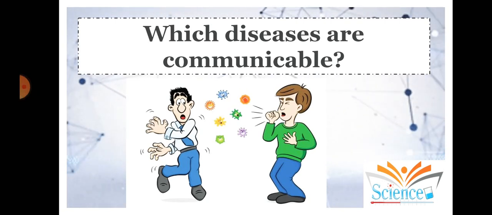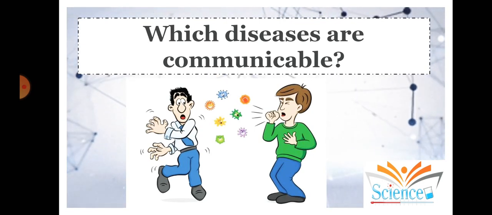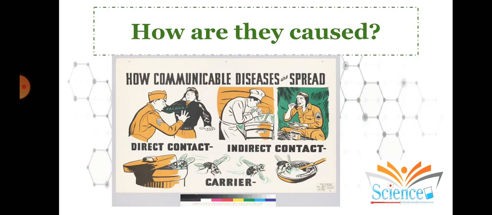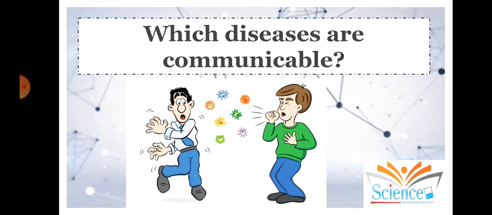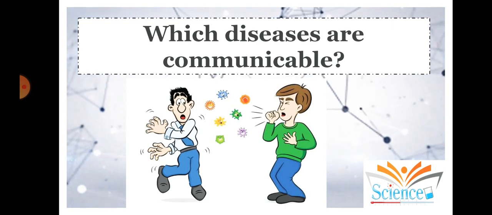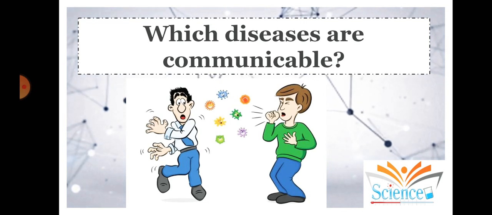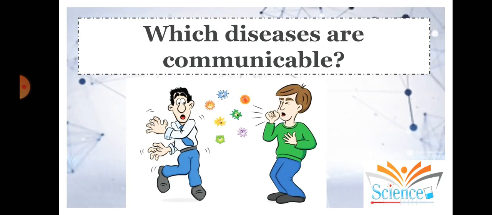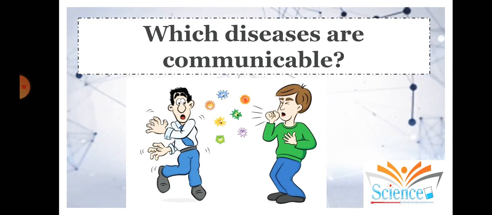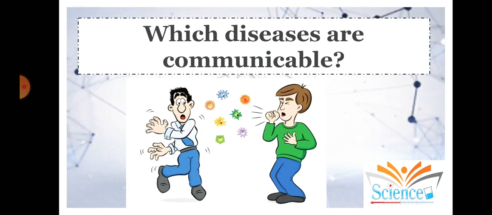Now the first question is, which diseases are communicable? Diseases such as the common cold, which is the normal cough and cold you get, then ringworm, which you find especially during the summer season due to sweat and unhygienic lifestyles. Then there is flu. Flu is a kind of fever which gets transmitted from one person to another person. So these are called communicable diseases.